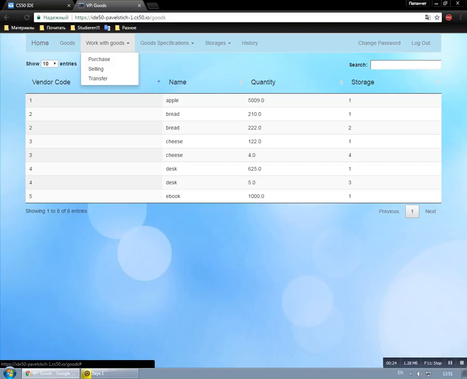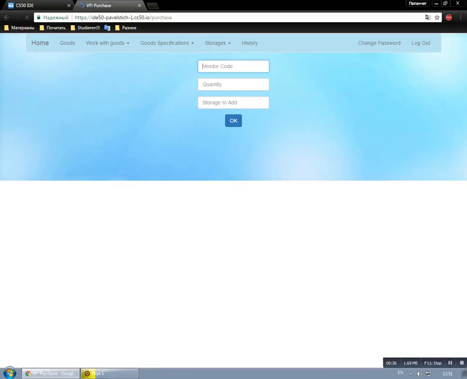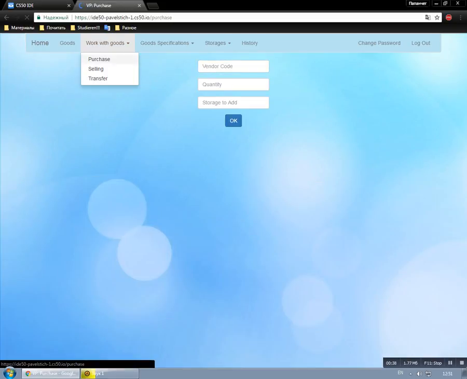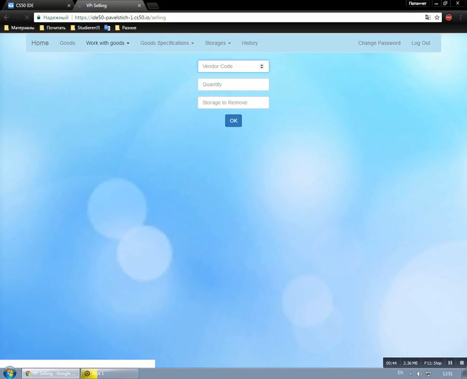In the work with goods menu, you can choose one of three operations with goods: purchase from the provider, selling to the buyer, and transfer between storages.